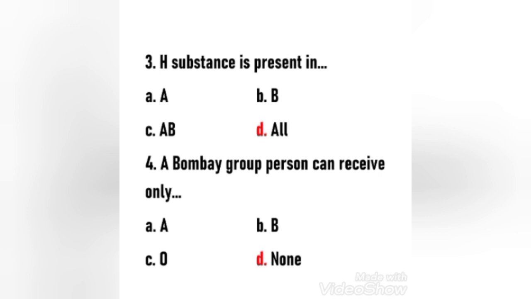Next question. A Bombay group person can receive only A, B, O, none. Here the right answer is option D, none. The Bombay blood group is a rare blood group. Phenotypes of this group lack H antigen on the red cell membrane and have anti-H in the serum. It fails to express any A, B or H antigen on their red cells or other tissues.